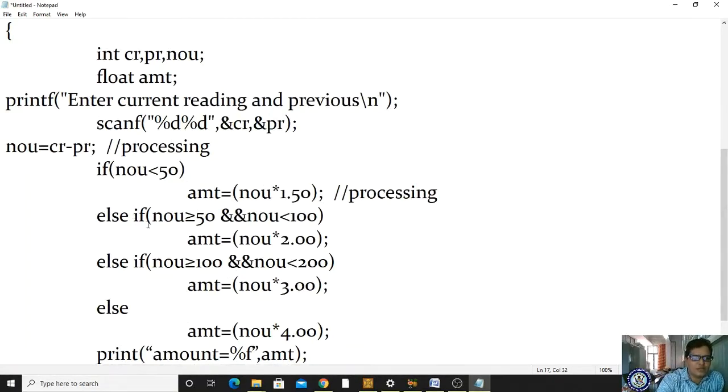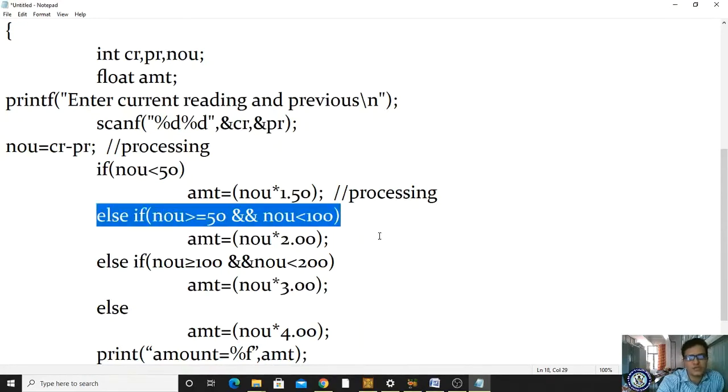Else if, our condition is else if, right? It is not a right one. Greater than or equal to 50, we have to write like this, and this is the logical and operator. So what is the purpose of logical and? To test more than one condition. To test more than one condition, we use the logical and operator in your if else conditions.